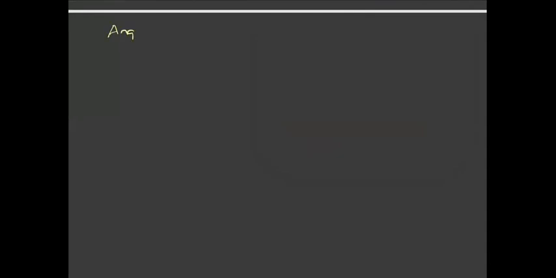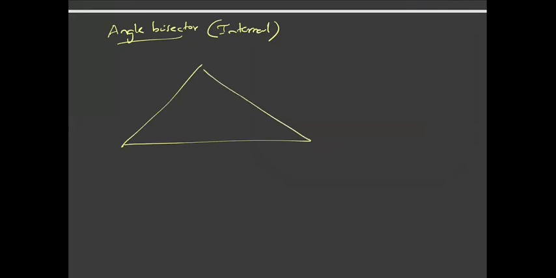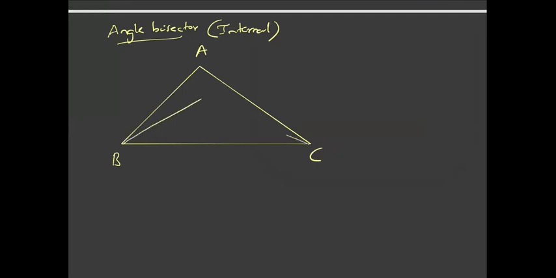Okay, so let us discuss angle bisector, in particular internal angle bisector. Let us just take a triangle ABC. Now if I draw the bisector of angle B, the bisector of angle C, and the bisector of angle A, all these bisectors will be concurrent. We'll prove later why these are concurrent. The point of concurrence is called the incenter, and it is denoted by I.